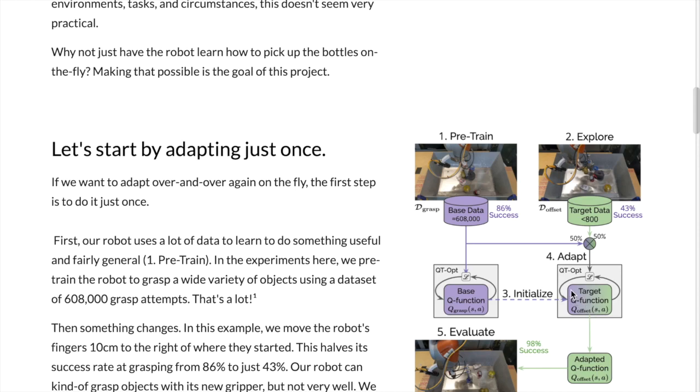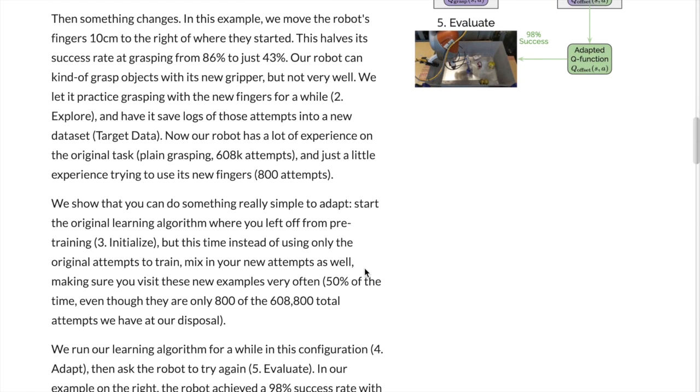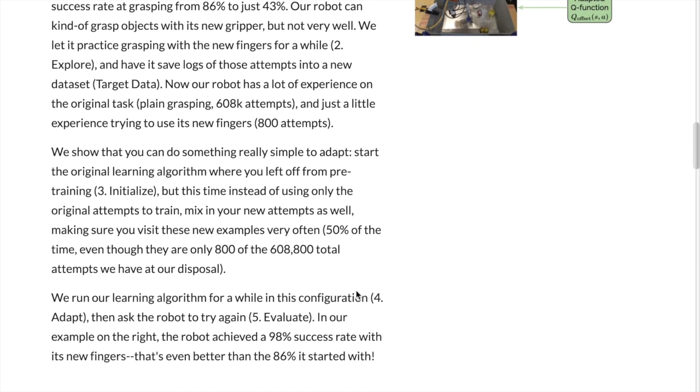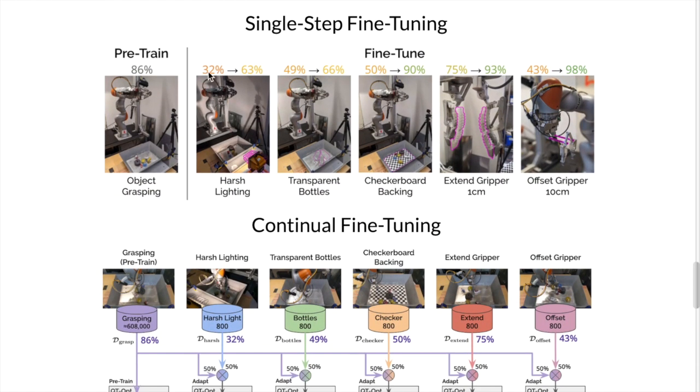So even though you have 800 attempts in this new environment and this previous data set of like 608,000 different grasp attempts, you still are going to do 50% of the batch from the previous data and 50% from the new data. And they show that this actually works surprisingly well, going from 86% to 43% when you shift to this new environment. And then when you do this fine tuning, it goes up to 98% success.